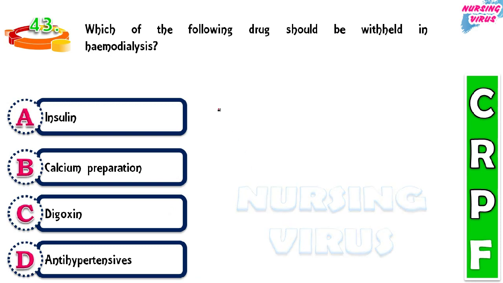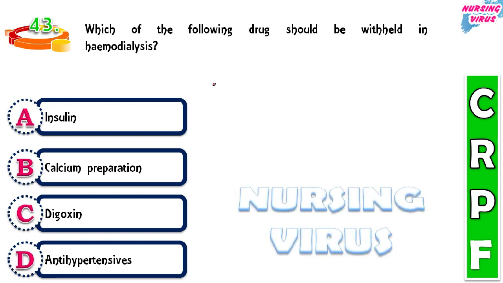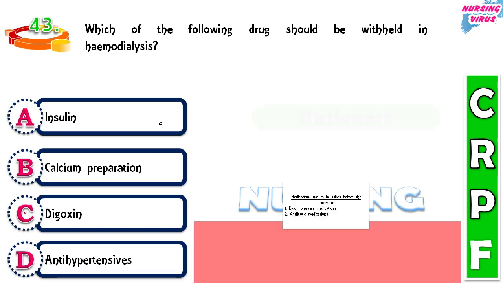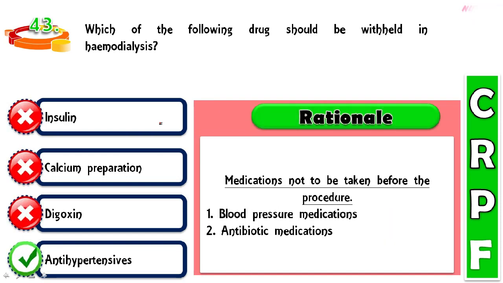The next one: which of the following drugs should be withheld in hemodialysis? Insulin, calcium preparations, digoxin, and antihypertensive drugs. Here mostly two drugs should be avoided during the hemodialysis procedure. One is blood pressure medication, that is antihypertensive drugs, and another one is antibiotic medication. So these two medications should be avoided when you are doing the hemodialysis.